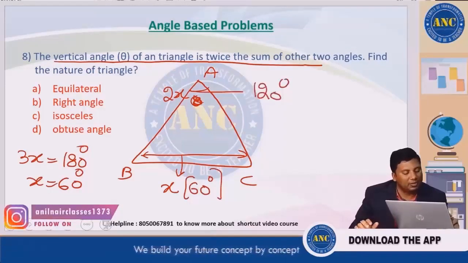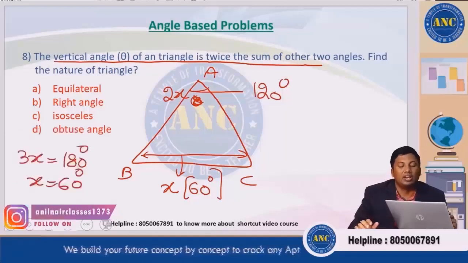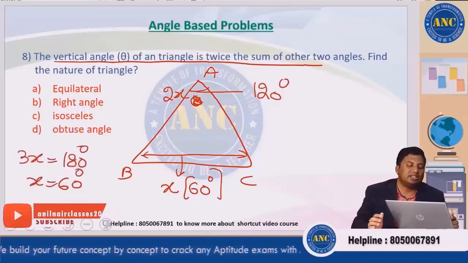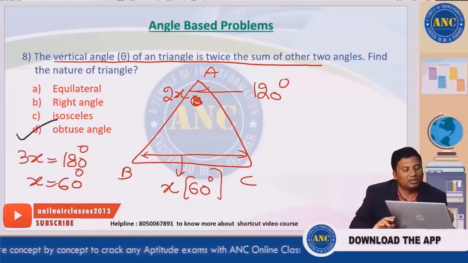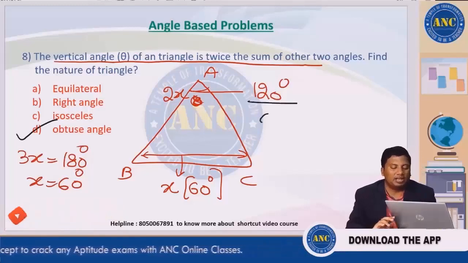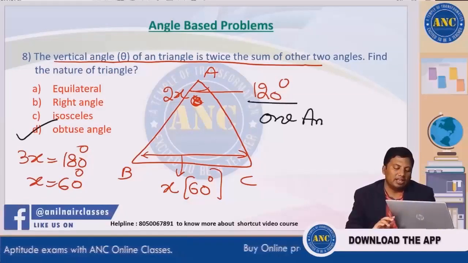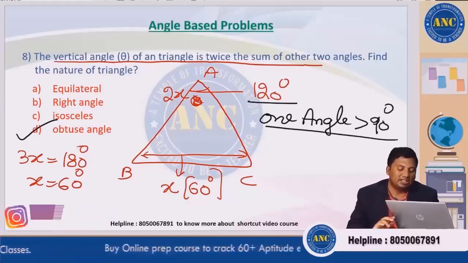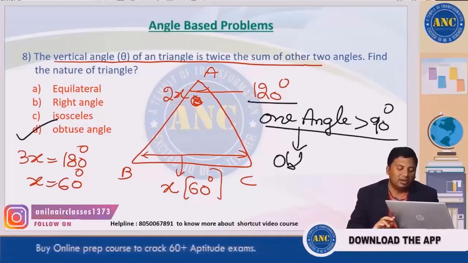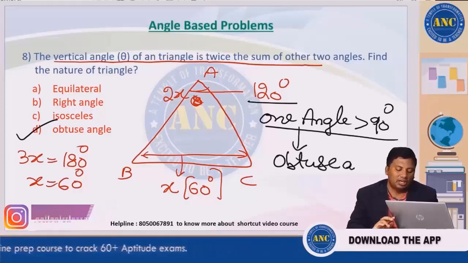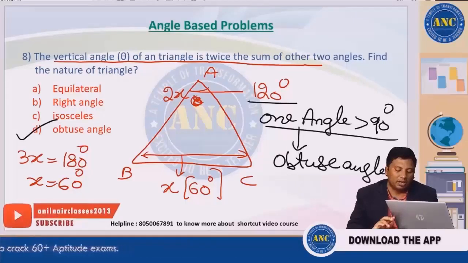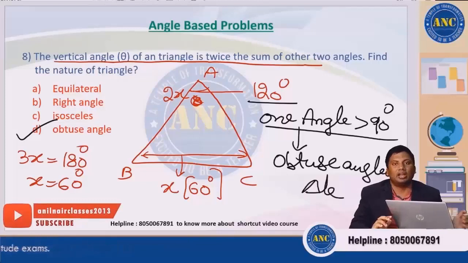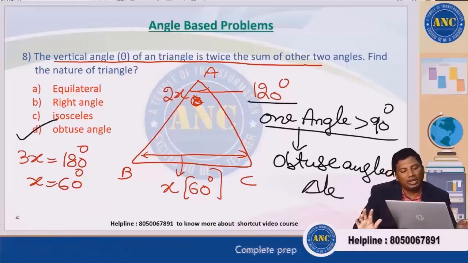If one angle is greater than 90 degrees, then the triangle is known as an obtuse angled triangle, because one angle is greater than 90 degrees. Then it will become an obtuse angled triangle. Are you all with me? I hope the idea is clear.